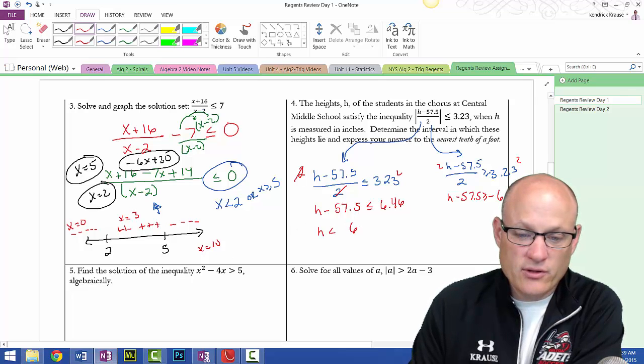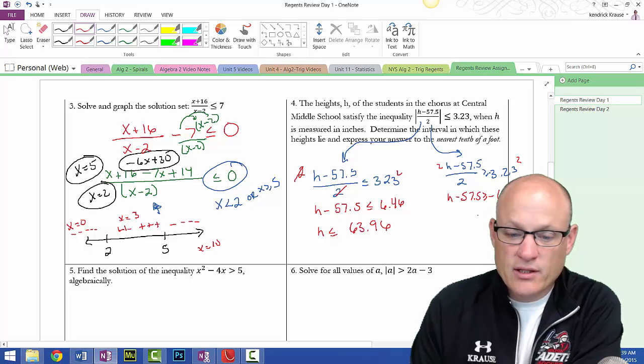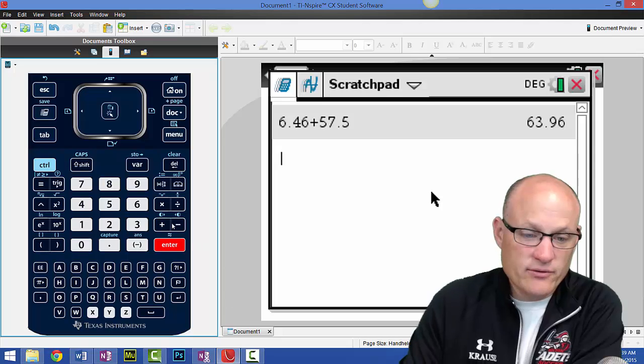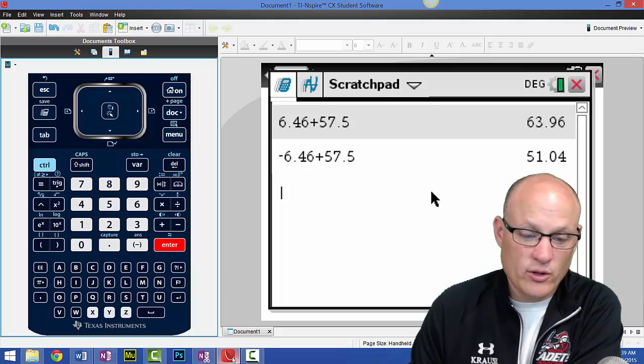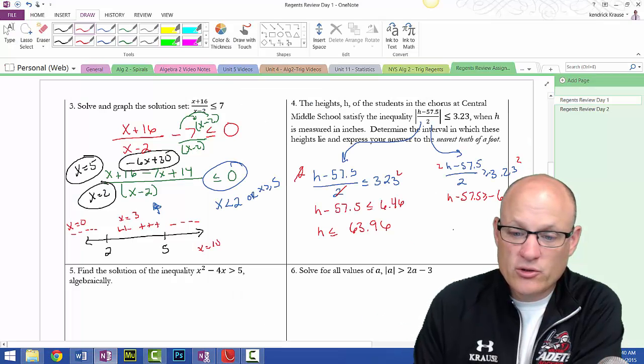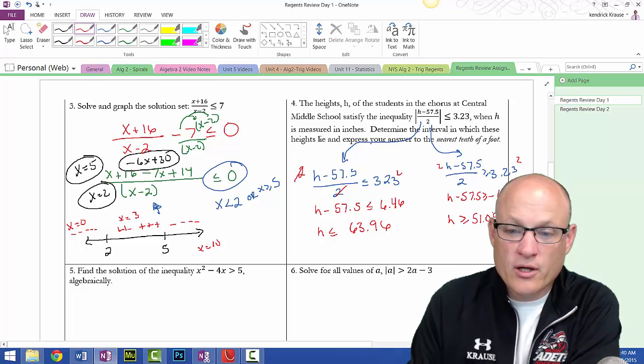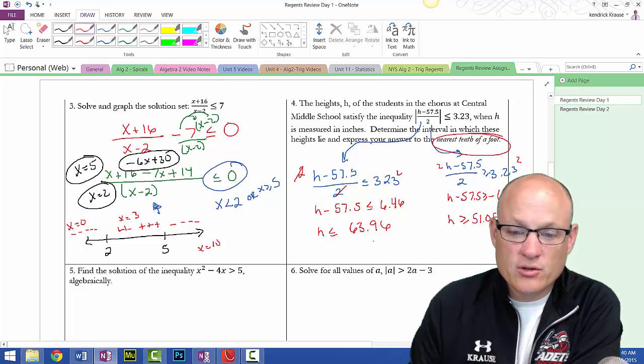H is less than or equal to 63.96. Here we're going to take negative 6.46 and add 57.5 again, and this one gives me 51.04. So h is greater than or equal to 51.04. Round to the nearest tenth of a foot.